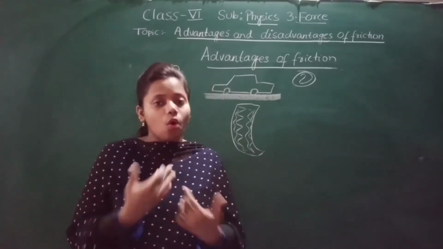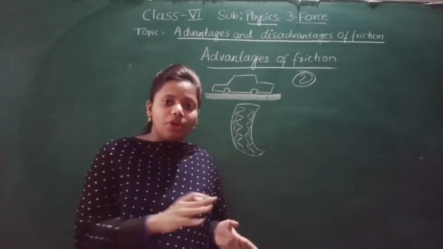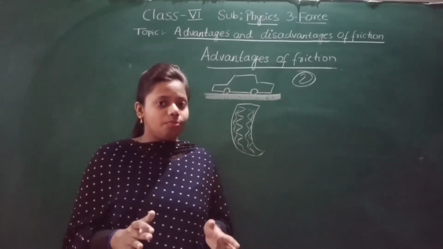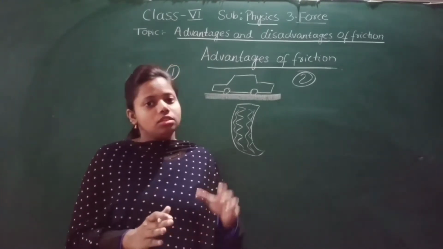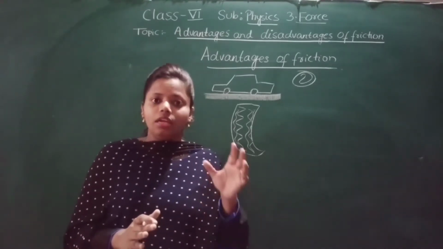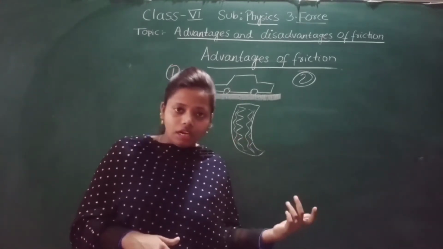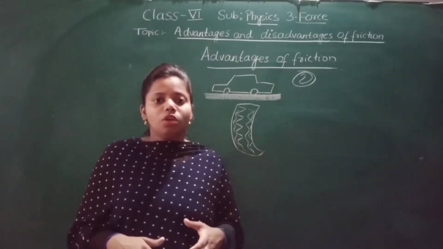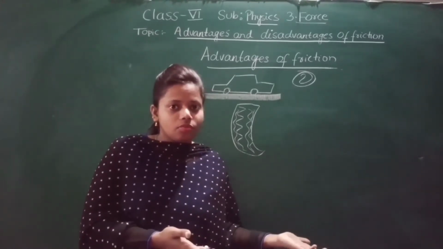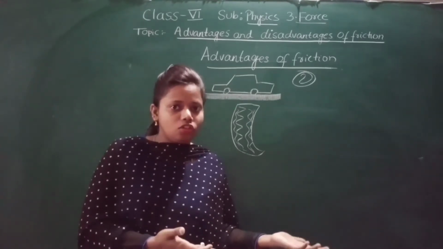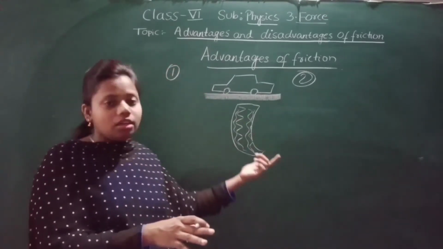Not only a bicycle, all the vehicles stop when we apply the brake. Why? Because there is friction between the brake and the wheels. That is why it stops. So I hope you have understood the second advantage also: if friction were not there, your bicycle or any other vehicle would not have stopped. Because of friction only your vehicle stopped. The friction is between the brake and the wheels. So that was the second advantage.